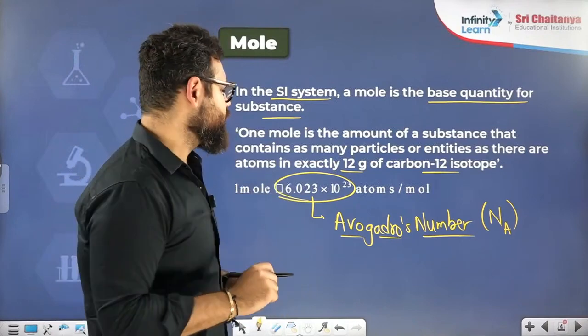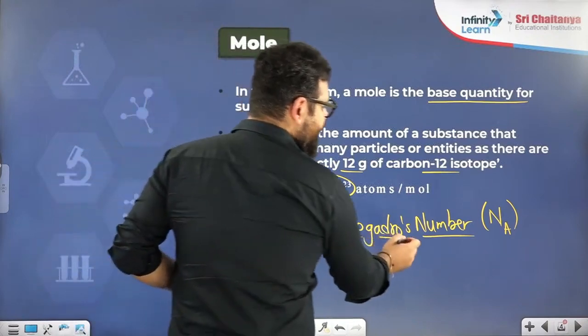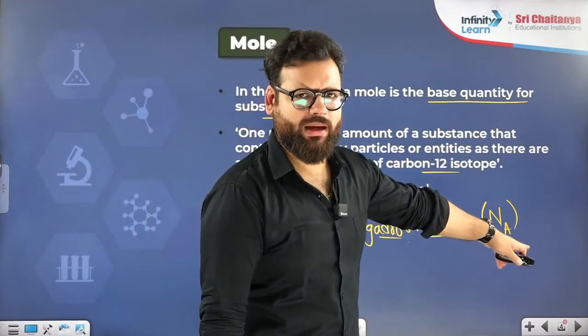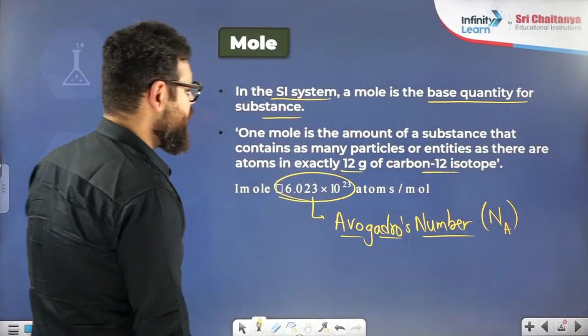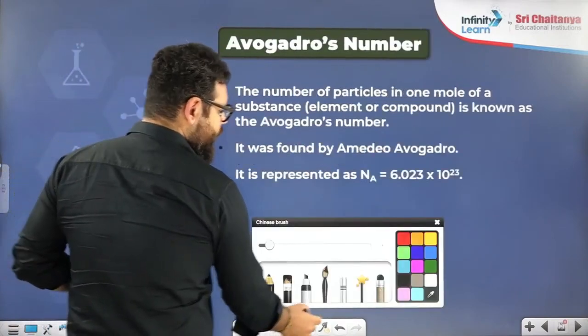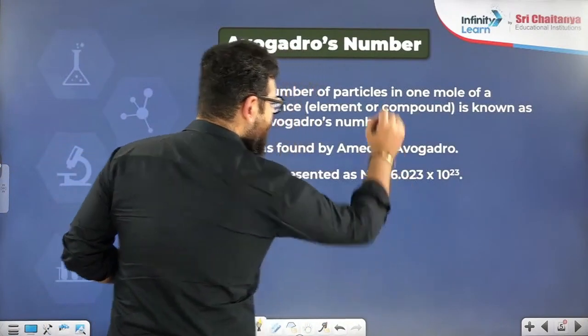So Avogadro number is what? N_A. Don't write it as sodium, big N, big A in the subscript. All right. Next, we are going to see what is molar mass.